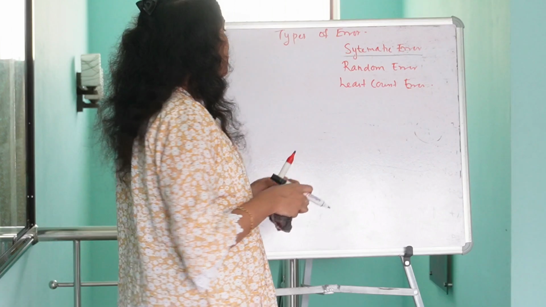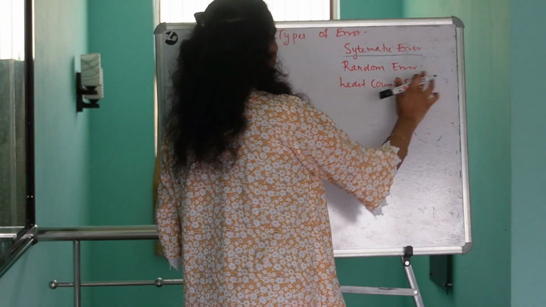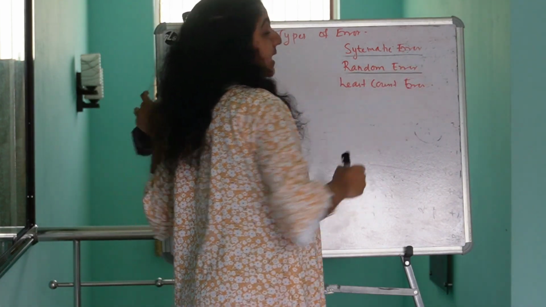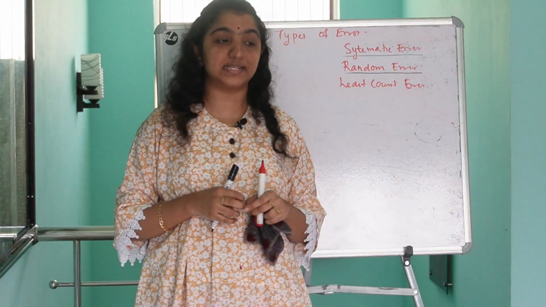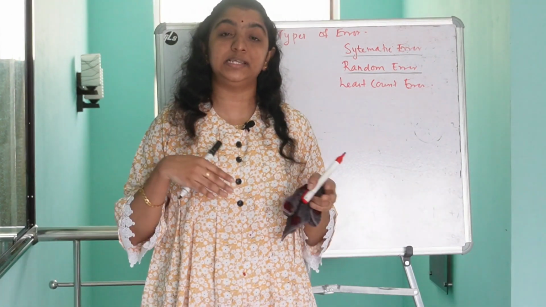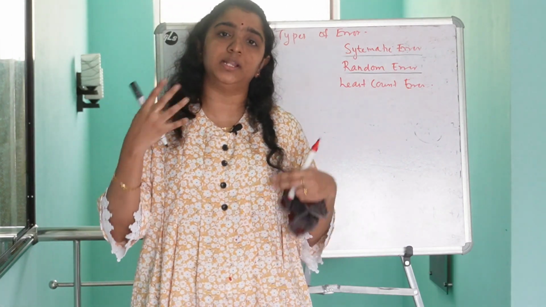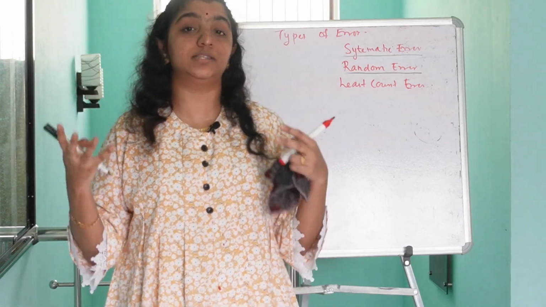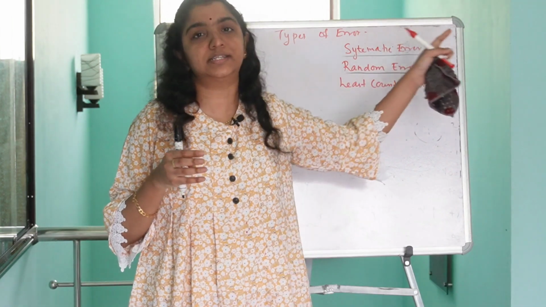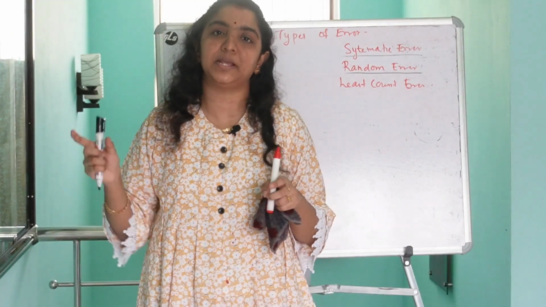So the next type of error is random error. As the name implies, these errors occur randomly. That is, some of the errors will be in the positive direction and some other errors will be in the negative direction in the same experiment. Not like systematic errors, where the errors always occur in the same direction.